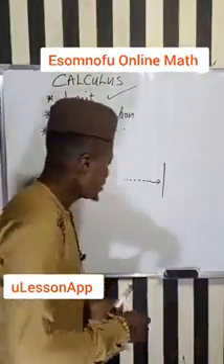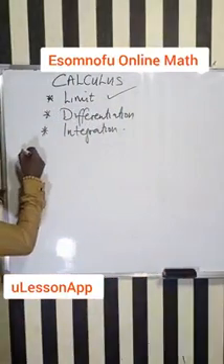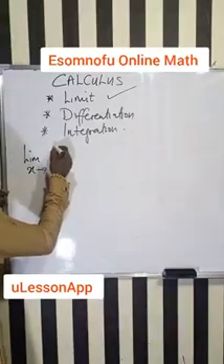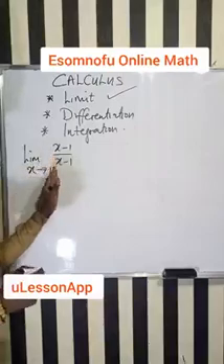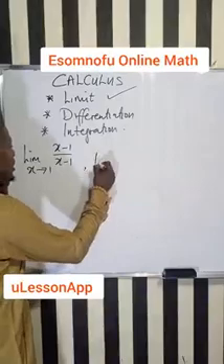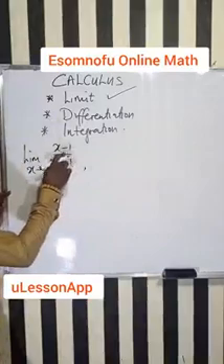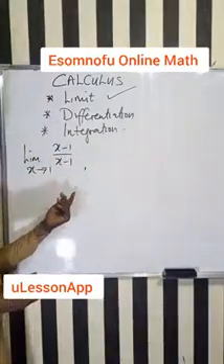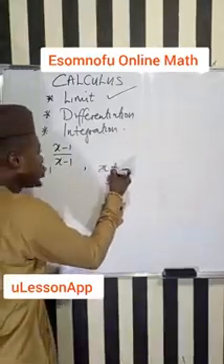All right. Now, you understand this more when you take a look at this particular function. Look at this function: the limit of x tending to 1 of x minus 1 all over x minus 1. Every other person will tell us that this function is equal to 1. This is the same thing as the limit of x tending to 1 of just 1. You know, if you divide x minus 1 by x minus 1, you get 1. But this limit is not the same thing as 1. It will be the same thing as 1 only if x is not equal to 1.